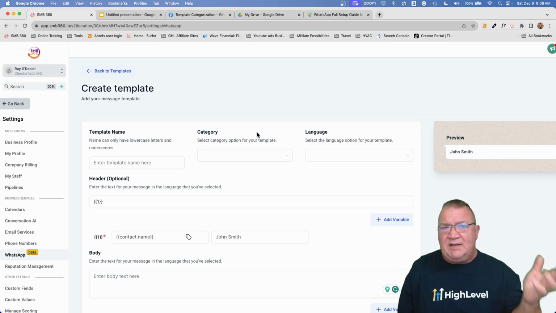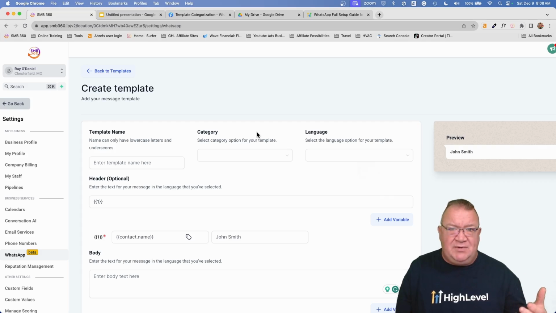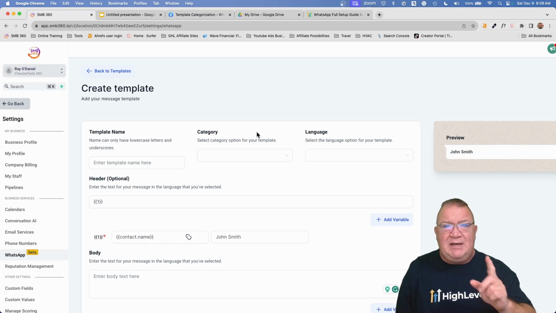Now, I don't have any idea off the top of my head how long these templates take to approve. A day, a week, I don't know. So one of the things that I want you to be able to start thinking about is how can you start utilizing these templates? Now, I'm going to put that thought into your head right now. I am going to circle back over how we can utilize these templates in just a few minutes.